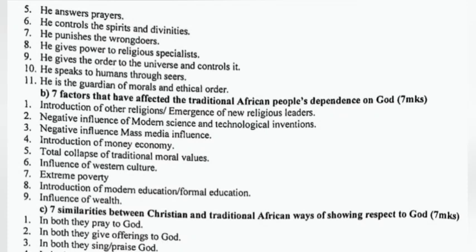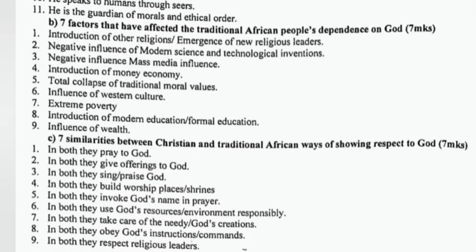6b. 7 factors that have affected the traditional African people's dependence on God. Introduction of other religions, negative influence of modern science and technological inventions, mass media influence, introduction of money economy, total collapse of traditional moral values, influence of Western culture, extreme poverty, introduction of modern education, formal education, influence of wealth.